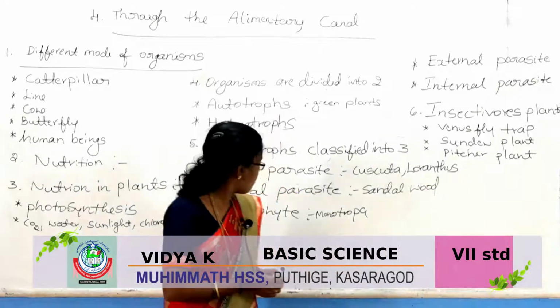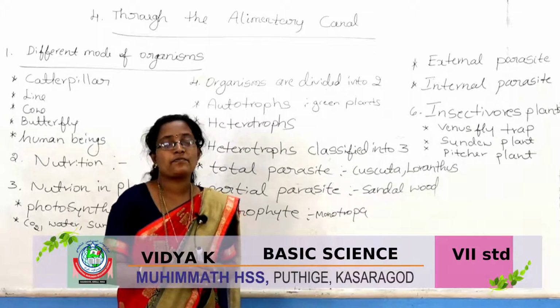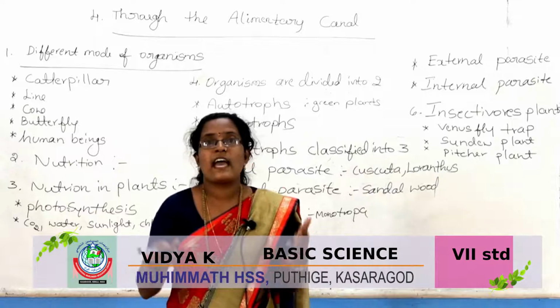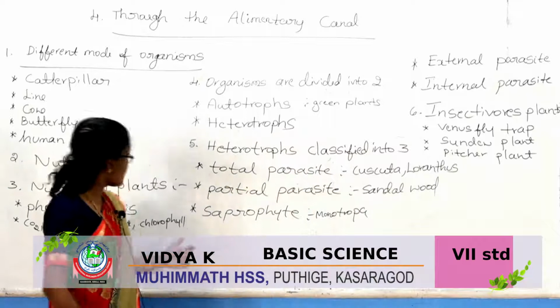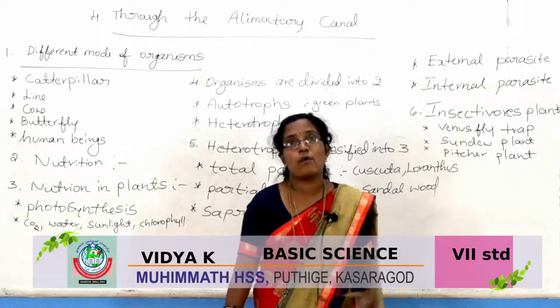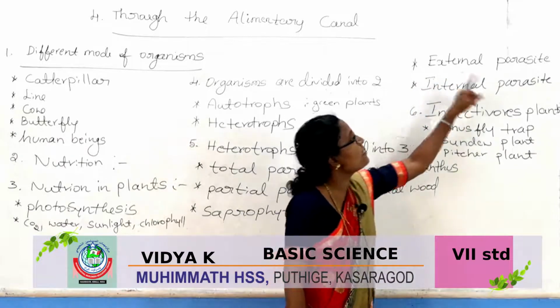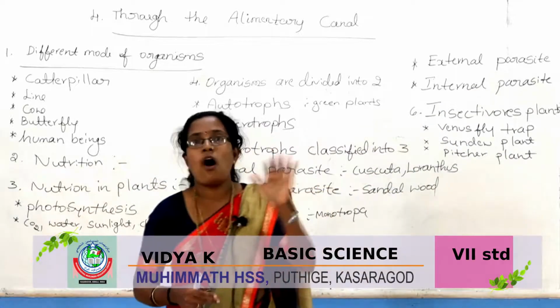What is the example for external parasite and internal parasite? Inside the body and outside the body. External parasite means they live outside the body of organisms. Internal parasite means they live inside the body of organisms.